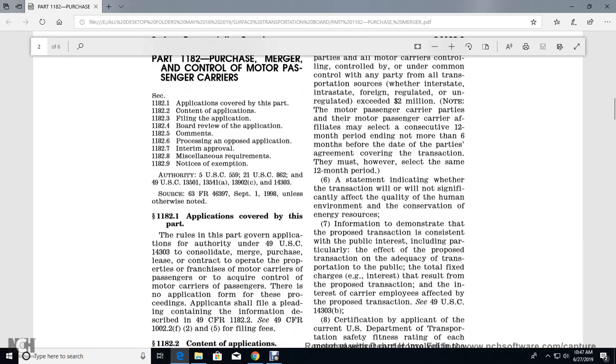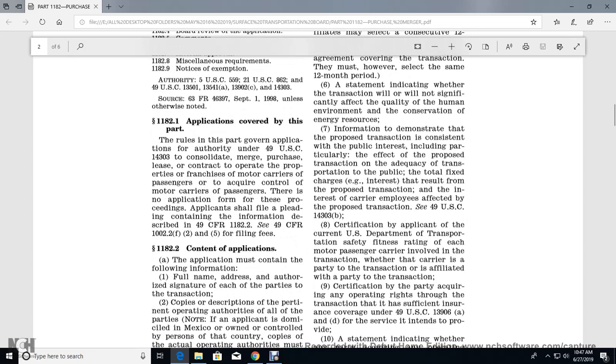A statement, including whether the transaction will or will not significantly affect the quality of the human environment or the conservation of energy resources. Seven: the information demonstrating the proposed transaction is consistent with the public interest, including particularly the effect of the proposed transaction on the adequacy of transportation to the public, the total fixed charges that result from the proposed transaction, and the interest of the carrier employees affected by the proposed transaction. See Title 49 United States Code 14303(b).